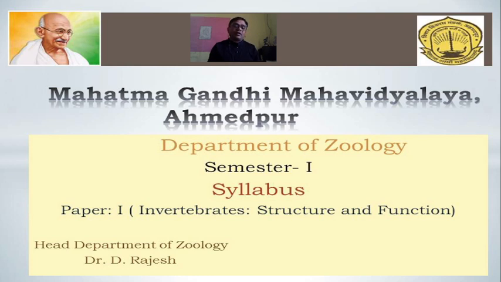Invertebrates are animals which have a basic primitive structure as compared to highly evolved organisms like the vertebrata. The presence of a notochord, a nerve cord, and pharyngeal gill slits, these primitive fundamental characters, are not found in these organisms. They are called invertebrates. Basically, this is the scientific definition. So we see one by one.